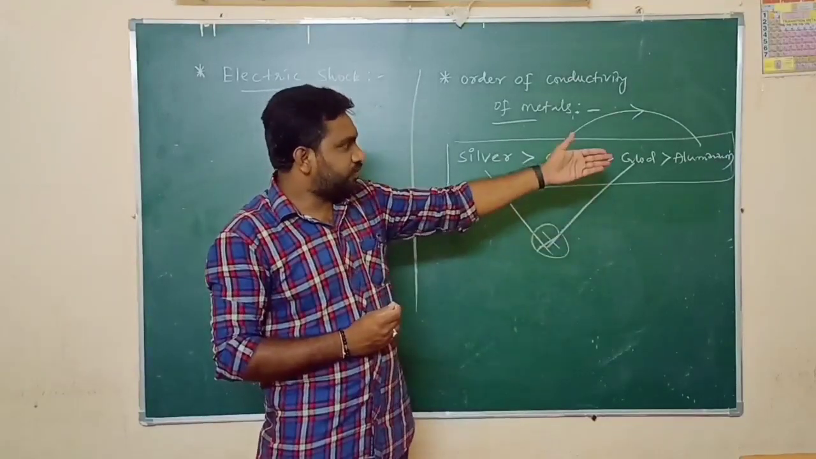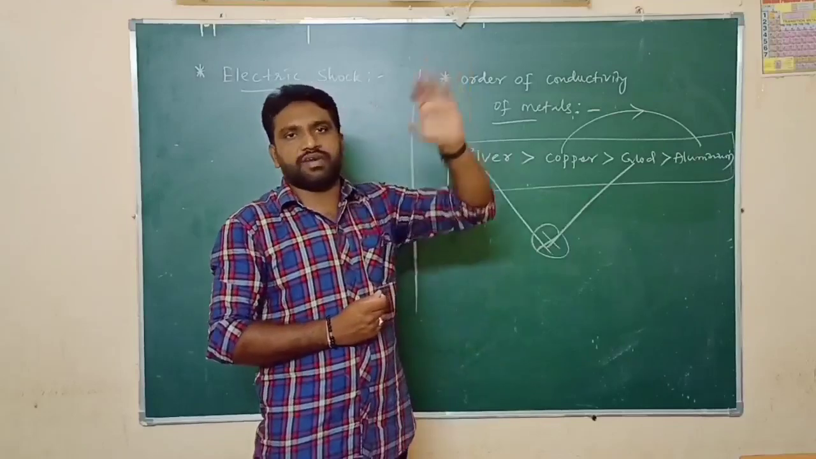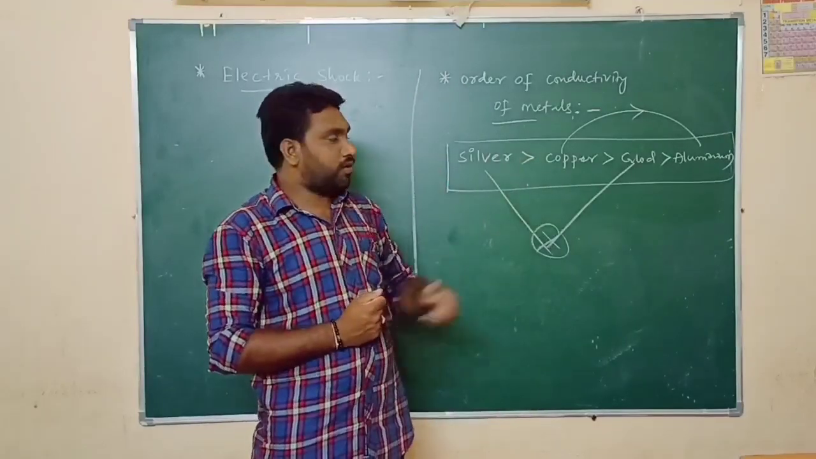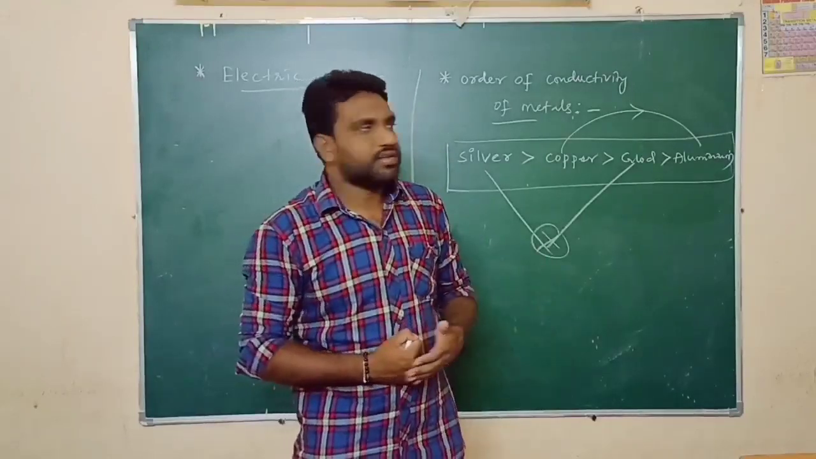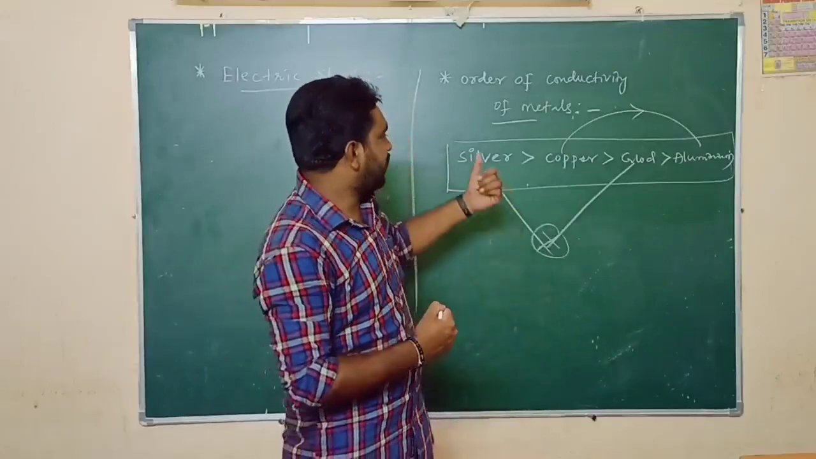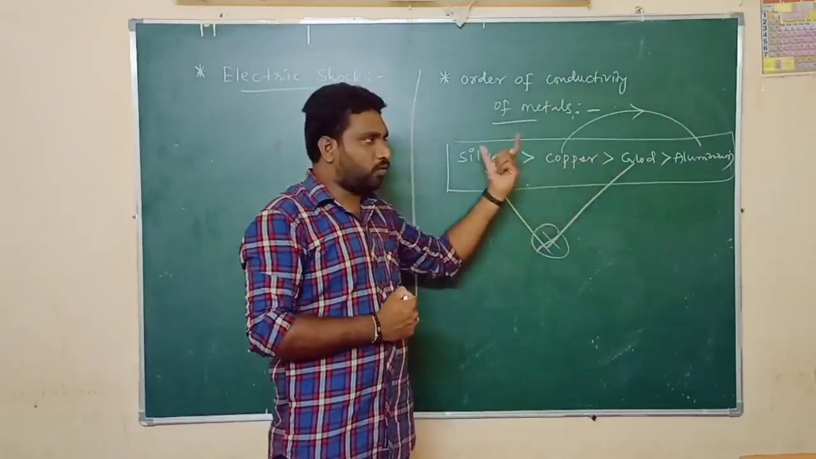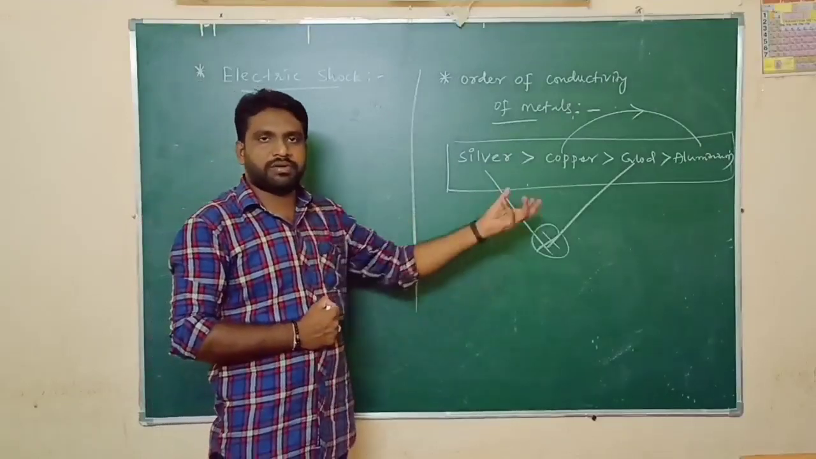And aluminum is used most often in high tension wires on the poles. Why? Because aluminum can bear a large amount of current. That's why we prefer copper and aluminum in power transmission instead of silver and gold, even though they are good conductors of electricity. So you should remember this.